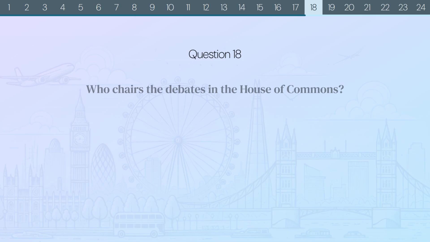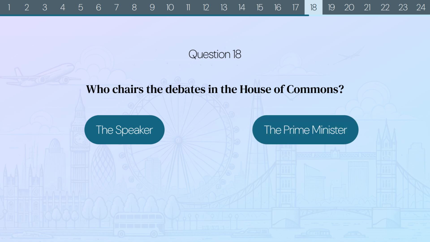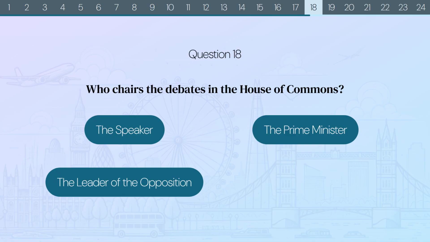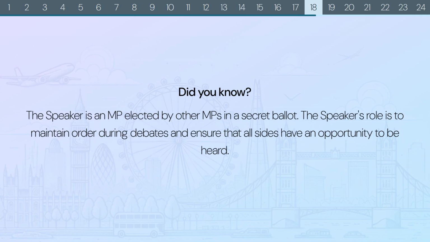Question 18. Who chairs the debates in the House of Commons? The Speaker, the Prime Minister, the Leader of the Opposition, or the Lord Chancellor? The correct answer is the Speaker. Did you know? The Speaker is an MP elected by other MPs in a secret ballot. The Speaker's role is to maintain order during debates and ensure that all sides have an opportunity to be heard.